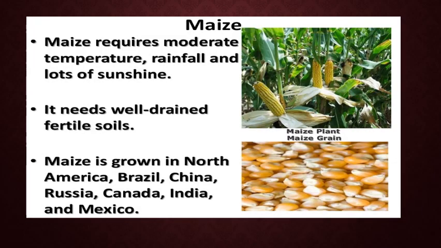Maize. Maize requires moderate temperature, rainfall and lots of sunshine. It needs well-drained fertile soils. Maize is grown in North America, Brazil, China, Russia, Canada, India and Mexico.